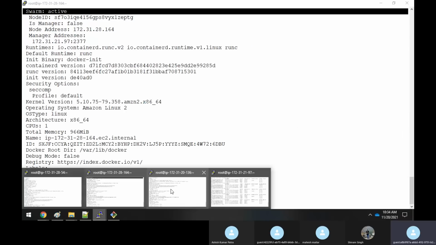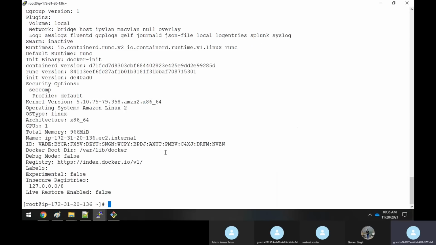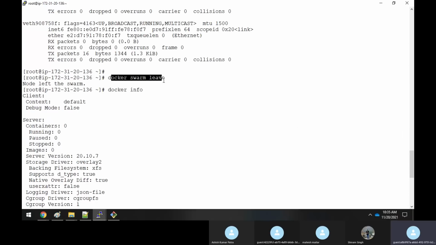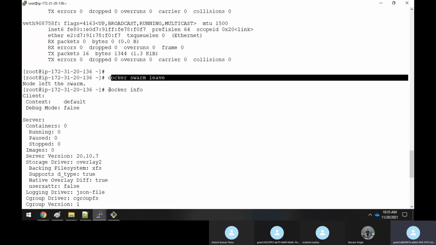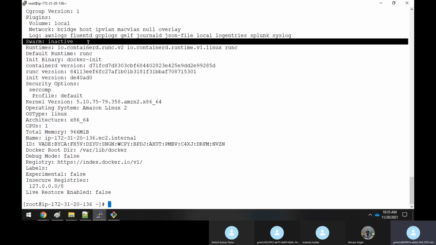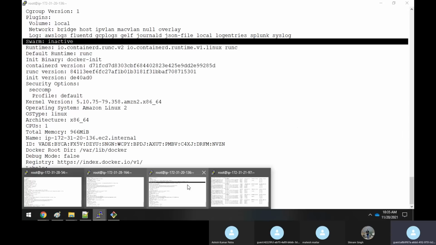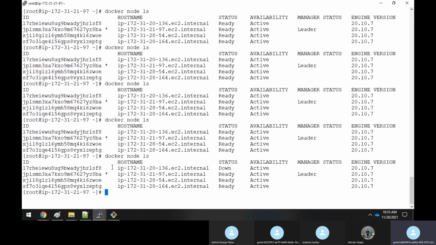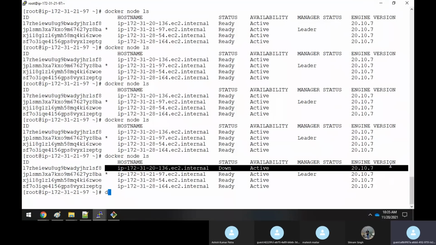But when you left this node with the help of Docker swarm leave, you left the cluster, and if you execute Docker info here, it is showing inactive. It means that it is not part of the Swarm cluster now. So that's the reason the status has become down. Now, if you want to remove that node, you can say Docker node rm and specify this ID.